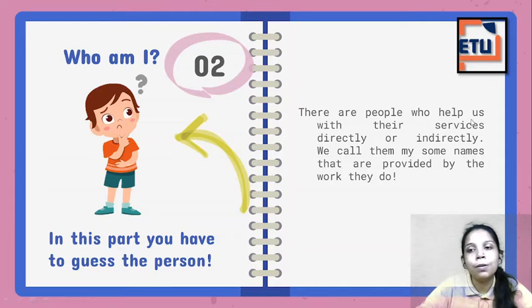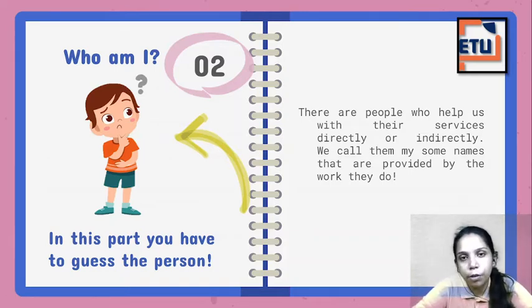There are people who help us with their service directly or indirectly. We call them by some names that are given by the work they do. Now let me explain it to you again. Now see, if you are inside a home, right? घर पे हो, घर पे मम्मी पापा चाचा चाची बड़े पापा बड़ी मम्मी दादाजी, right? उन लोग सब हैं. So those are your family.